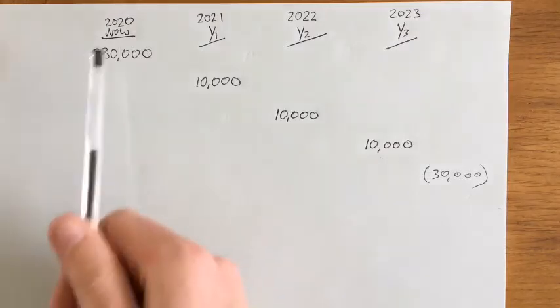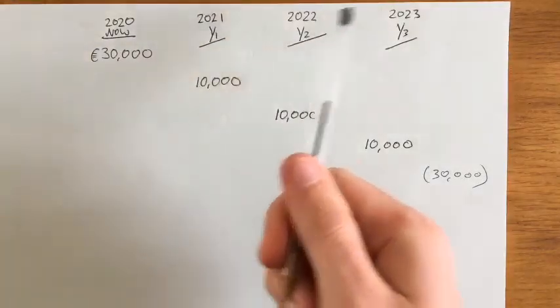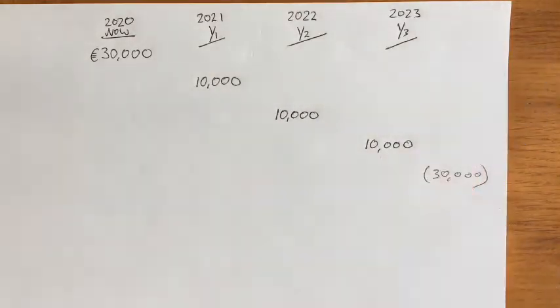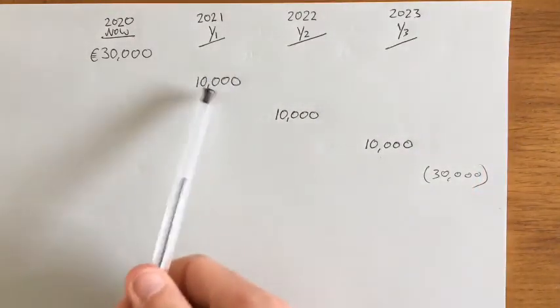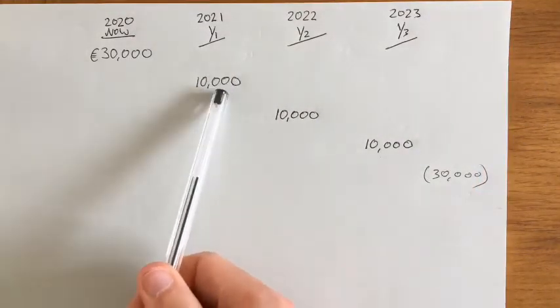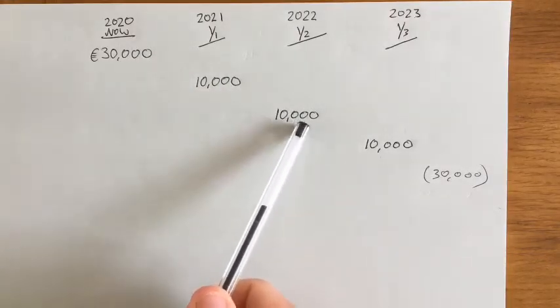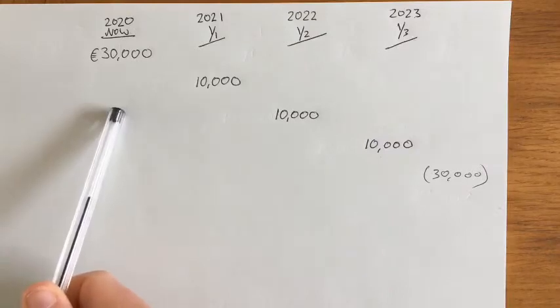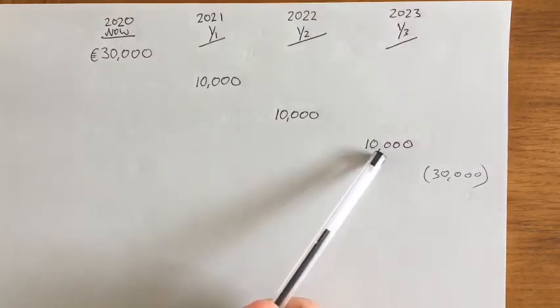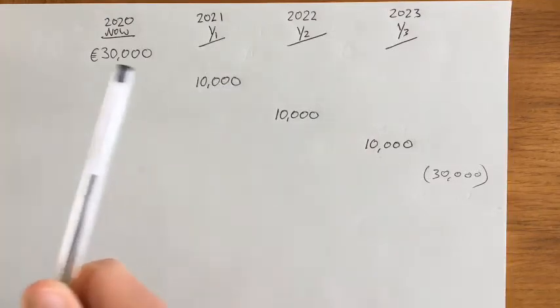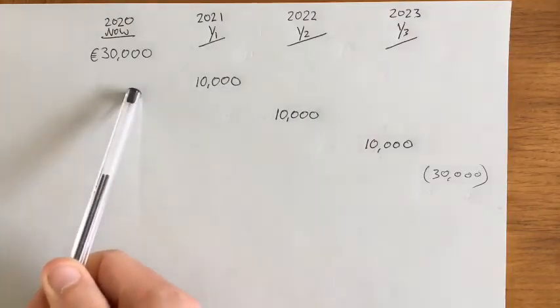Because as time goes on, the economy will grow. And remember, money has a time value. So this 10 grand here is not worth the same as 10 grand now. This 10 grand is not worth the same as 10 grand now, and this 10 grand here is not worth the same as this 10 grand. It's not worth the same as this 10 grand, and it's certainly not worth the same as 10 grand here.